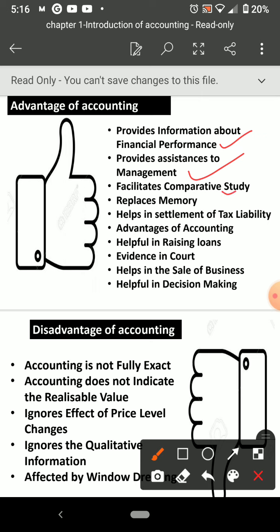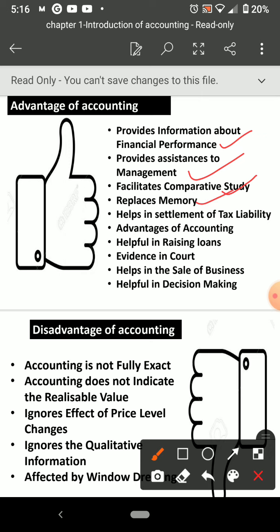Facilitate comparative study. Yes, if accounting data is there, we can compare our own performance. Last year how we performed, this year how we are performing, or our business and the same type of another business we can compare. So comparative study we can make if accounting records are there.